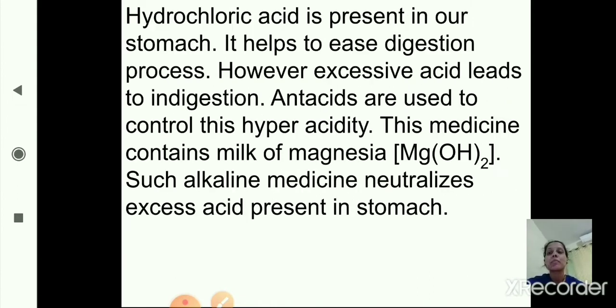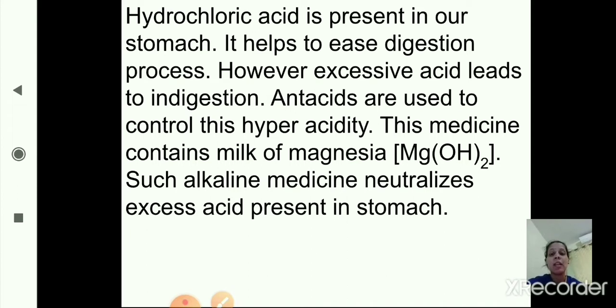Now, hydrochloric acid, that is HCl, which is present in our stomach, helps the digestion process. However, if excessive acid is present in our stomach, it causes indigestion. Antacids are used to control this hyperacidity. You have heard about antacids in the previous session.